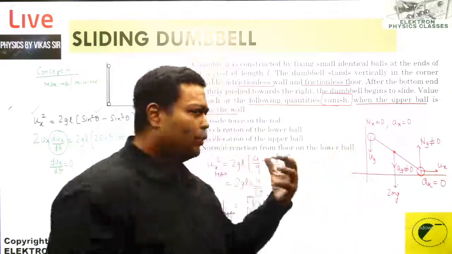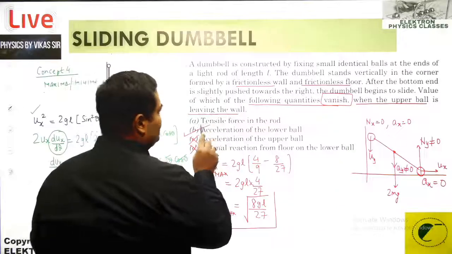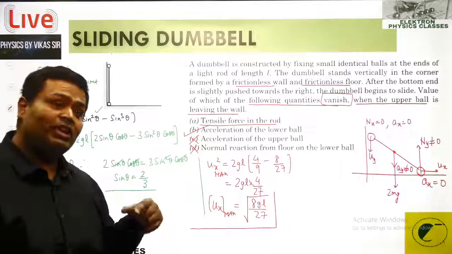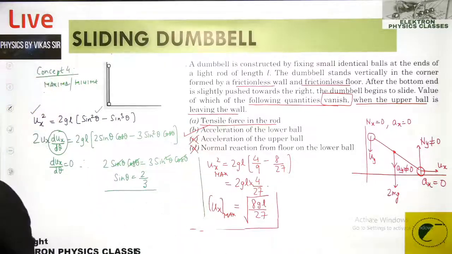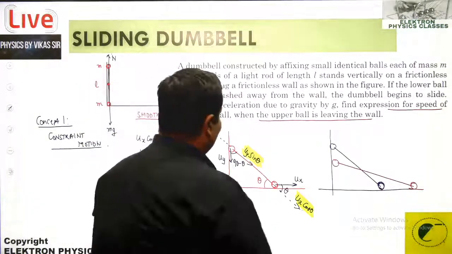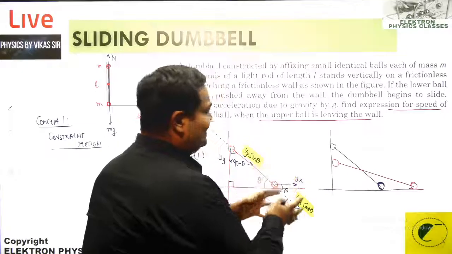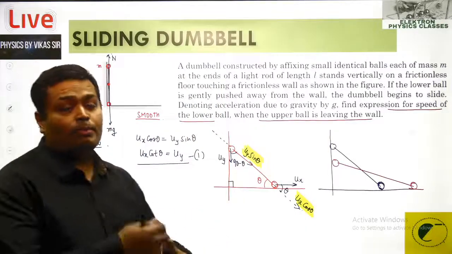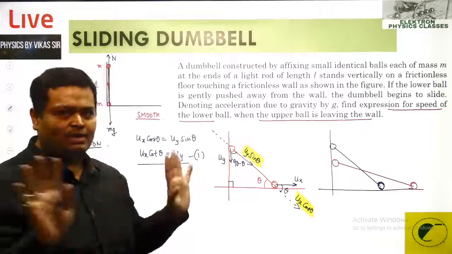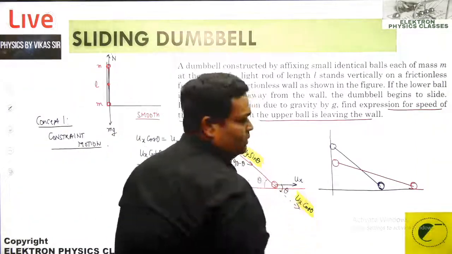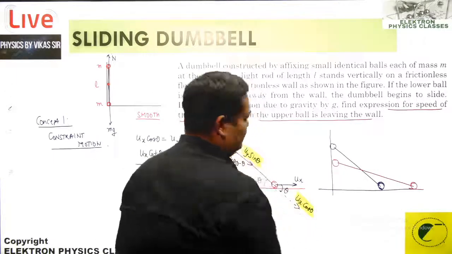Now it comes to A part, on which we did not even think about in the first question. And what it is asking about? It's asking the tensile force in the rod. We did not even check upon that, or we checked. Let's see where we checked. We checked in the constraint, where we said this should be having a correct tension force, the correct tensile force, either of compressive nature or of the tensile nature. It must be there. Then only this constraint is there. Then only you are able to relate them.